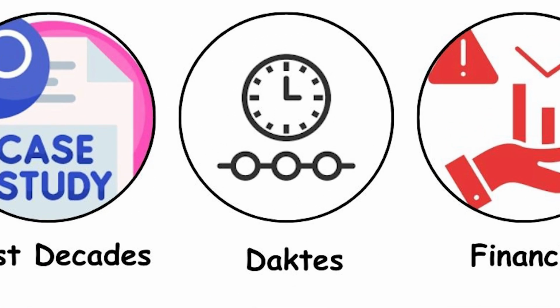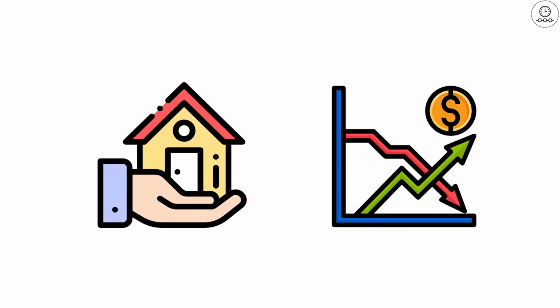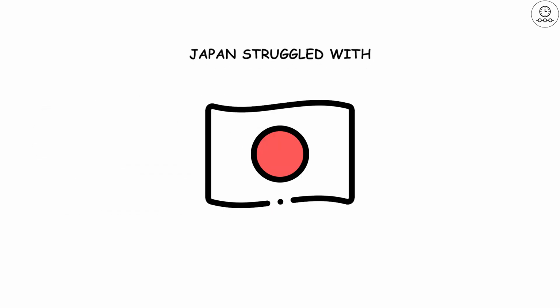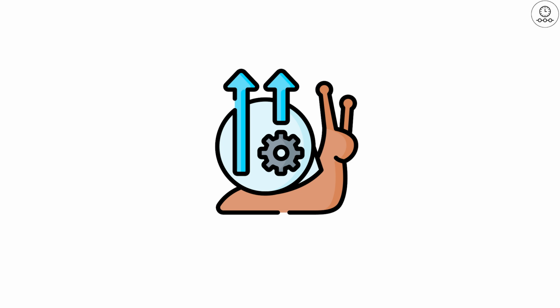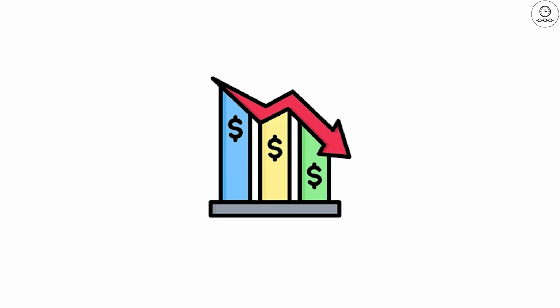Japan's lost decades. Another cautionary tale is Japan, which endured prolonged deflation from the 1990s onward. Following an asset bubble in the 1980s, Japan's real estate and stock markets collapsed. Banks were saddled with bad loans, consumer confidence eroded, and prices began to stagnate and fall. For decades, Japan struggled with near-zero or negative inflation. Economic growth slowed, wages stagnated, and an entire generation grew accustomed to an economy where deflation was the norm.